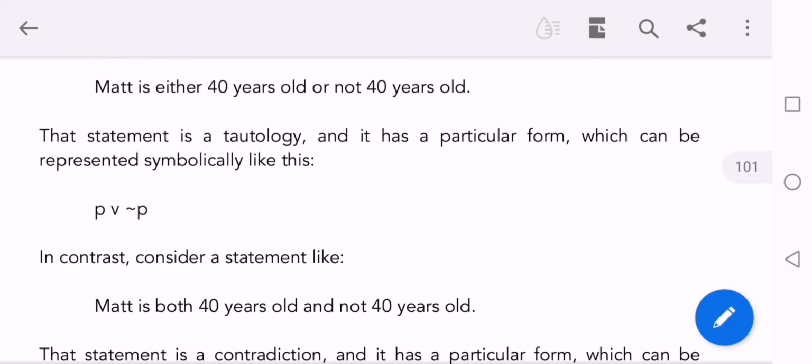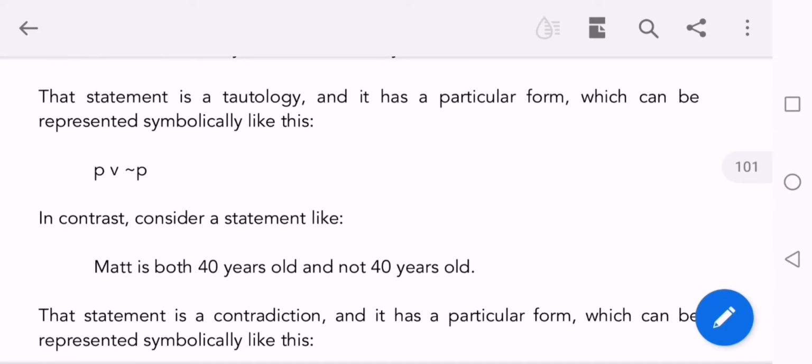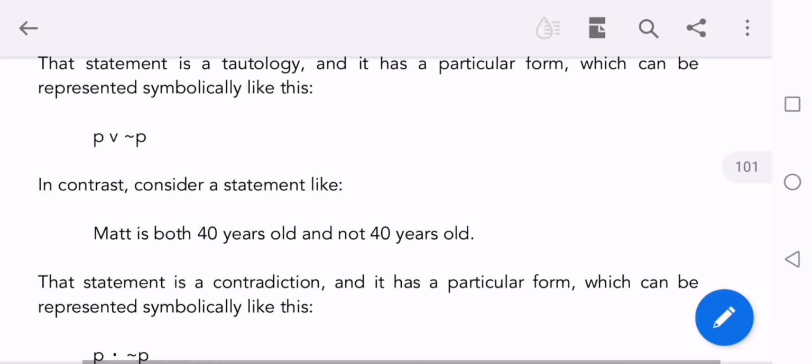True or false, and false or true, will always result in true. So this type of statement will always result in true. Clear? This is called a tautology statement, or tautology form of the statement.